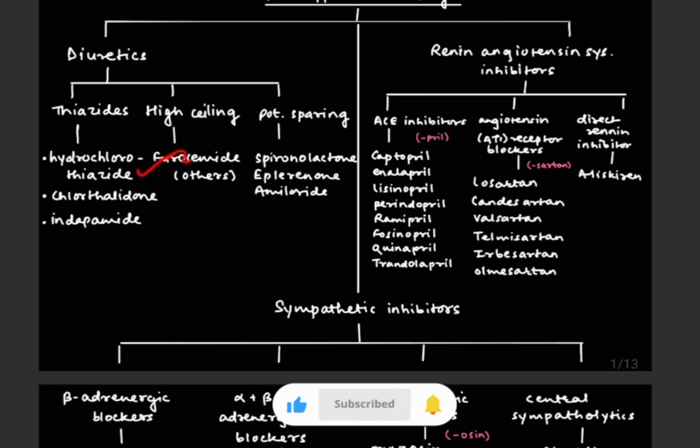Thiazide includes hydrochlorothiazide or chlorthalidone. High ceiling includes furosemide. And in potassium sparing, we use spironolactone or amiloride. The next is RAS inhibitors, that is renin-angiotensin system inhibitors. It also includes 3 things: ACE inhibitors, angiotensin receptor blockers, and direct renin inhibitors. In ACE inhibitors, we give captopril, enalapril, lisinopril, perindopril or ramipril. In ARBs, we administer losartan, candesartan, valsartan, telmisartan. And last is direct renin inhibitors. Here we prefer only one drug, that is aliskiren.